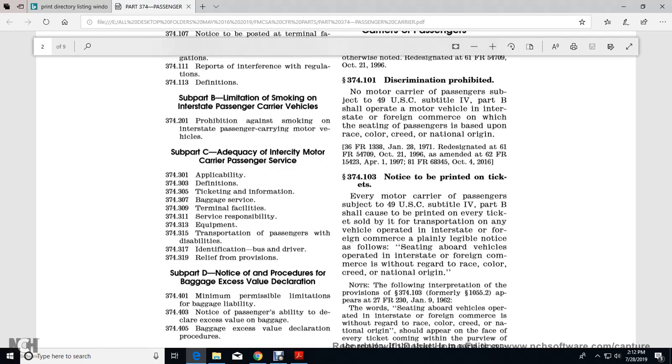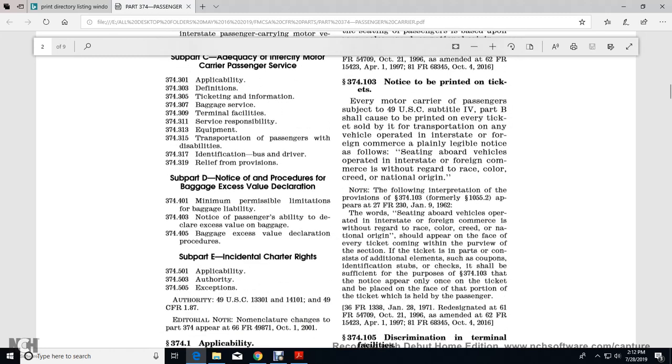315, Transportation of Passengers with Disabilities. 374.317, Identification of Bus Driver. 374.319, Relief from Provisions. All right, Subpart D, Notice of Procedure for Package Excess Value Declaration. 401, Minimum Permissible Limitation of Baggage Liability. 403, Notice of Passenger Liability and Declaring Excess Value of Baggage.